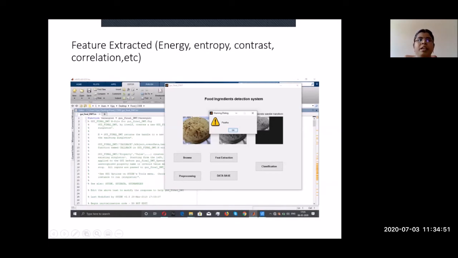We can increase the features. In this application, we are extracting features like energy, entropy, contrast, correlation, and so on. If we increase the features, we can even calculate the calories present in the paratha. This way we can create a chart. So this is also one of the applications.